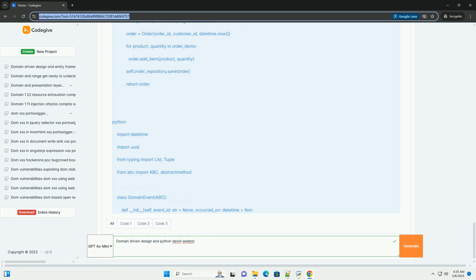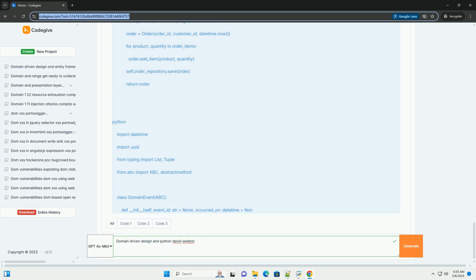Ubiquitous language. The ubiquitous language is the shared vocabulary used by domain experts and developers. It ensures everyone is on the same page and that the code accurately reflects the business concepts. It's crucial to write code using the same terms that domain experts use.